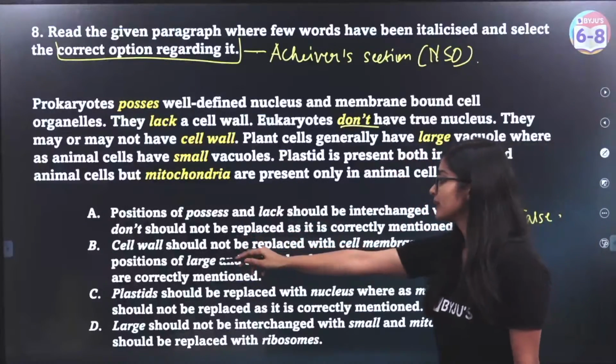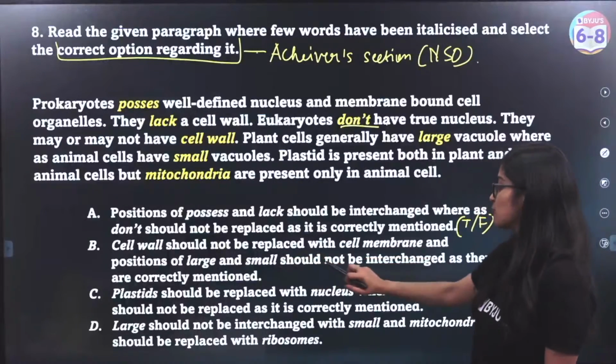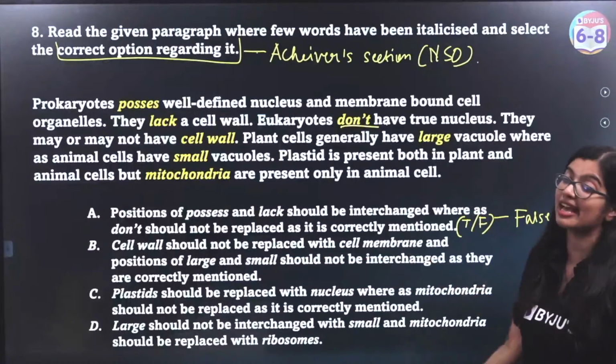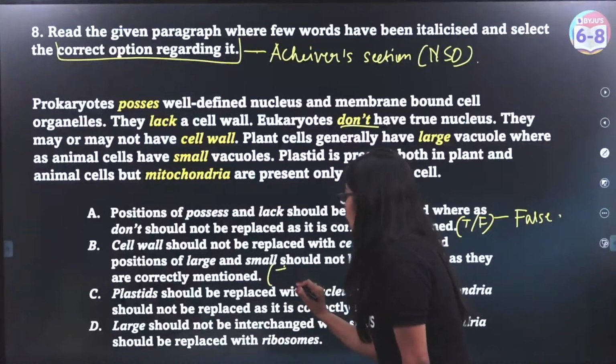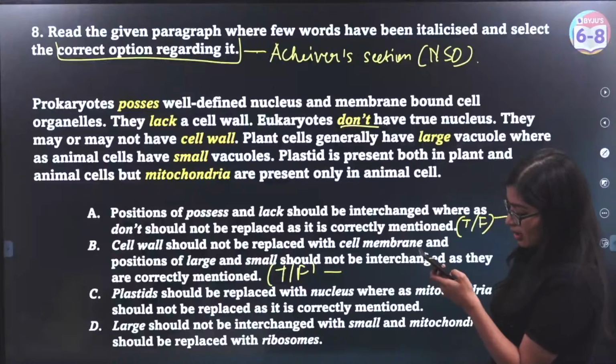Now what about B? Cell wall should not be replaced with cell membrane, and positions of large and small should not be interchanged as they are mentioned correctly. True or false? What about this? Is this true or false?